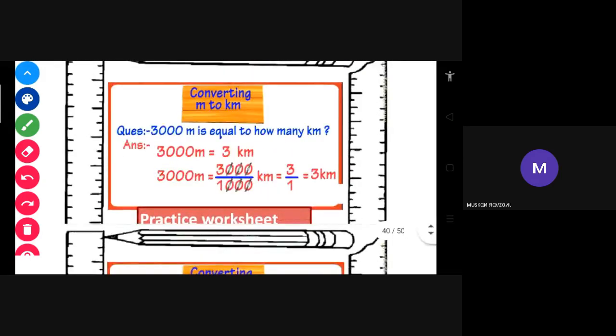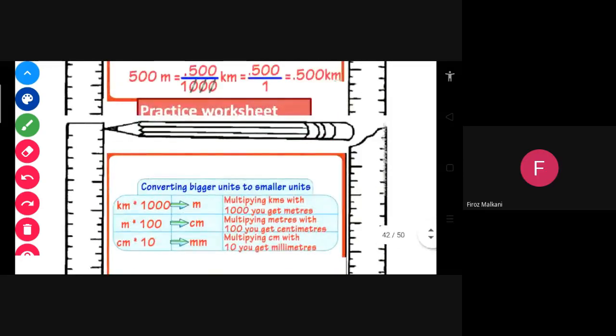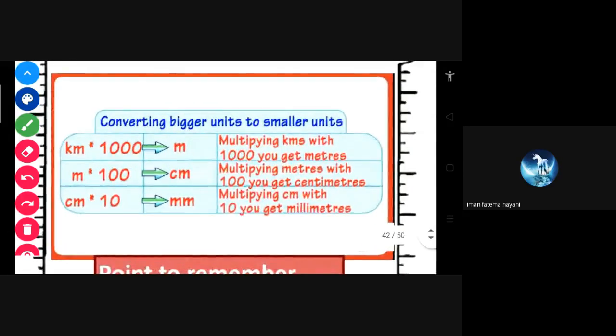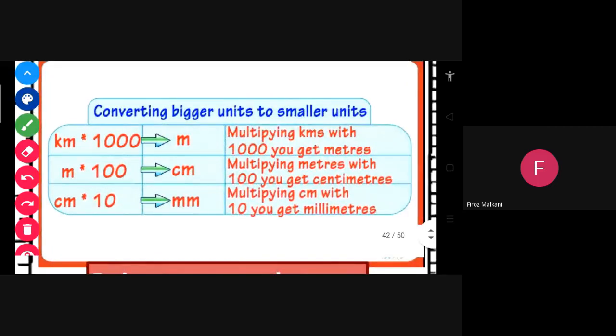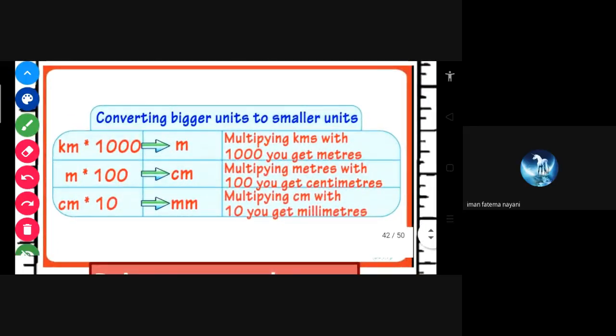Yes, ma'am, you had shown. So you can see this one. Multiplying kilometers with 1,000, you get meters. Multiplying meters with 100, you get centimeters. Multiplying centimeter with 10, you get millimeters.